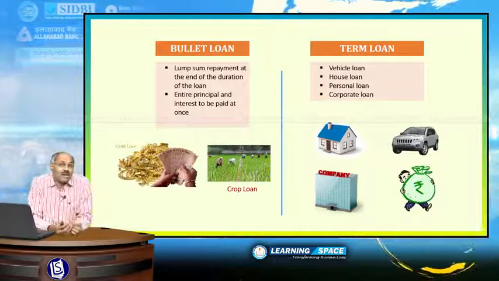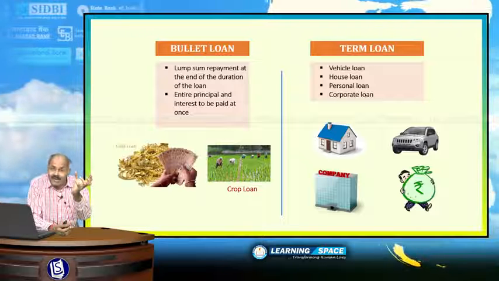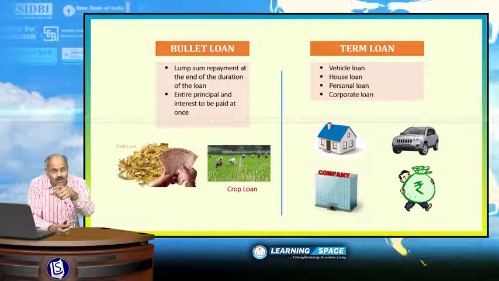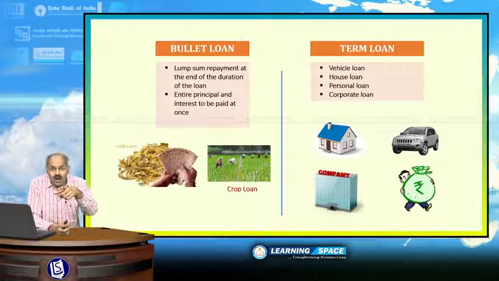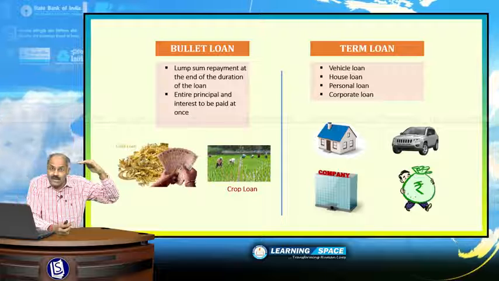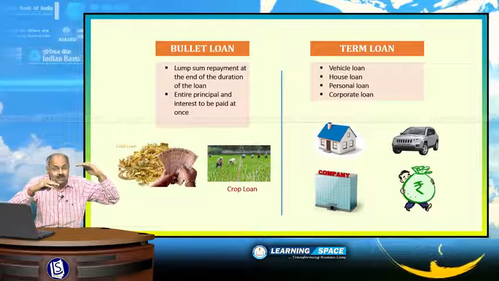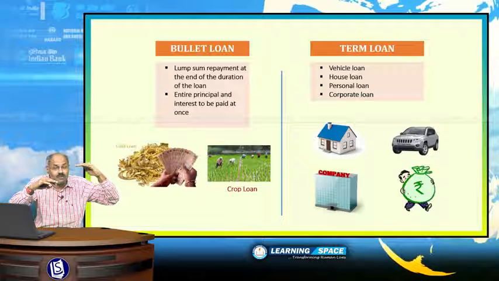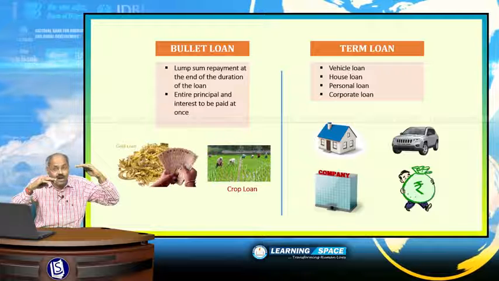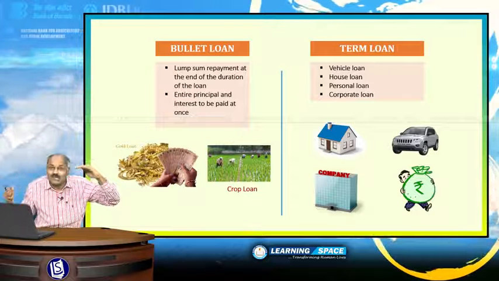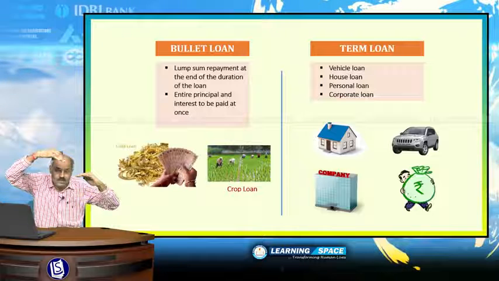What is the difference between bullet loan and term loan? Bullet loans are to be paid at once. If you look at crop loan, all of you are well aware, each and every farmer up to 3 lakhs value is eligible to get crop loan at 7% interest rate. Here the interest subvention is given by the government of India, and when the crop loan is given to the farmer, he is supposed to pay back at once after the harvesting of the crop.